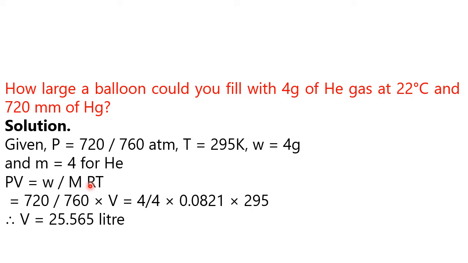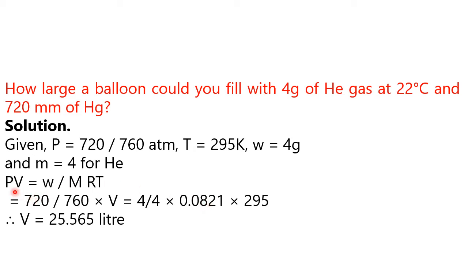R value: I told you there are many values for R, depending upon the unit. Here the units are atmosphere and Kelvin, so accordingly you take the R value. I have taken 0.0821. Please refer to the table, or the value of R will be given in the examination, so don't worry.